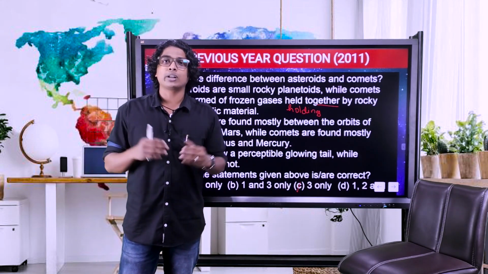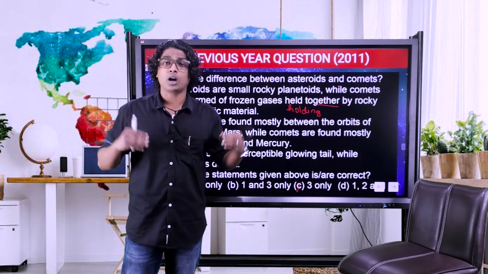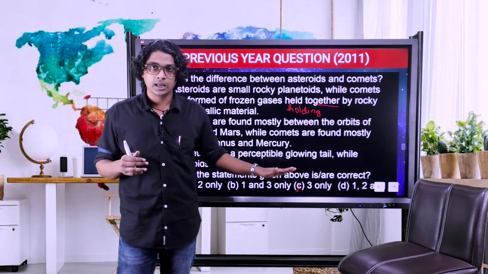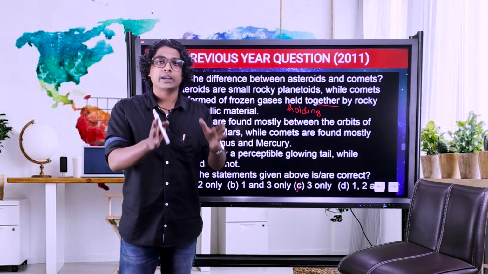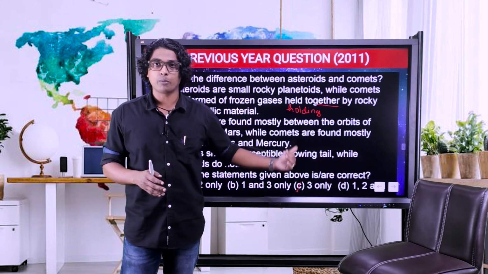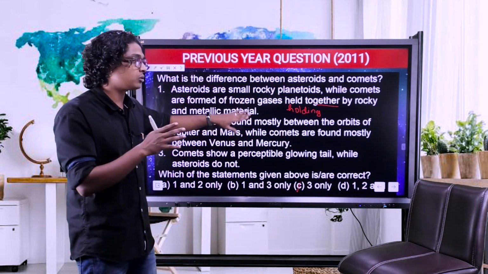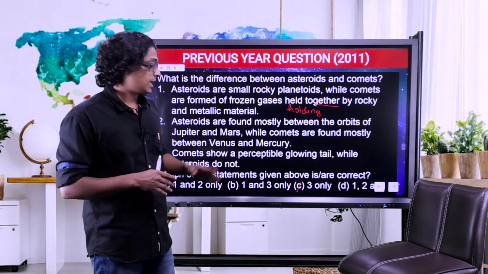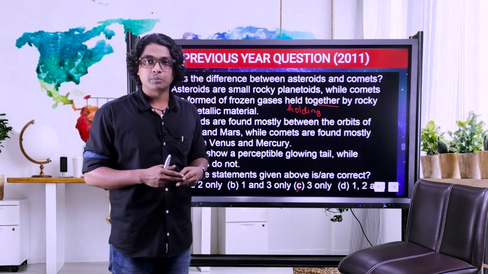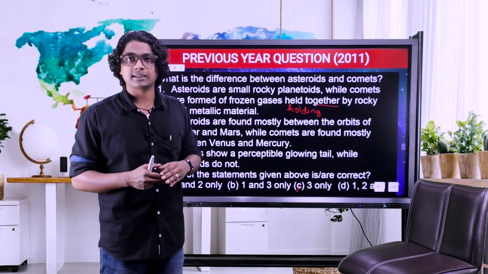Now think about the logic, why this statement is wrong, or how, when you're writing this exam and you see such a question, will you be able to understand whether this statement is wrong or not? We have already seen what an asteroid and a comet are. That knowledge is enough for you to understand this statement is wrong. The reason is Venus and Mercury are the first and second planets: Mercury, Venus, Earth, Mars, like that it goes.